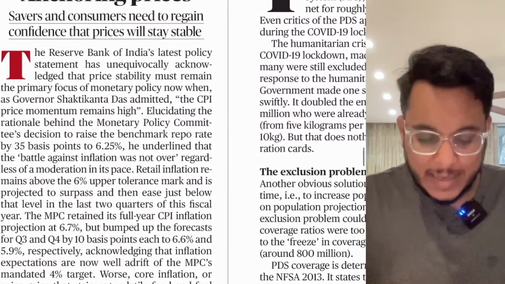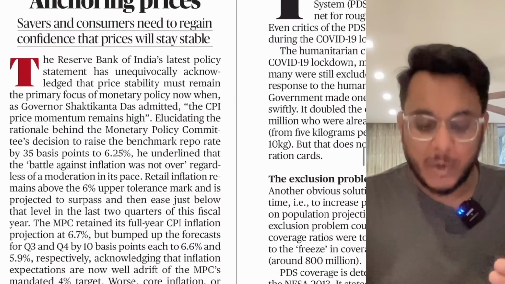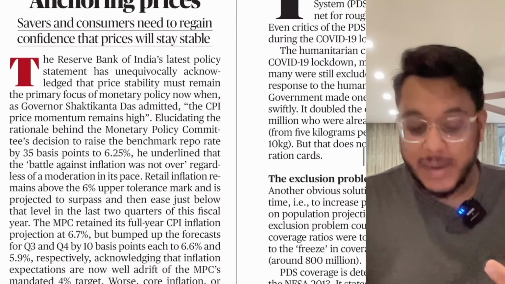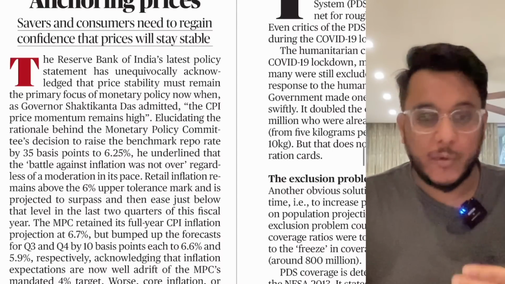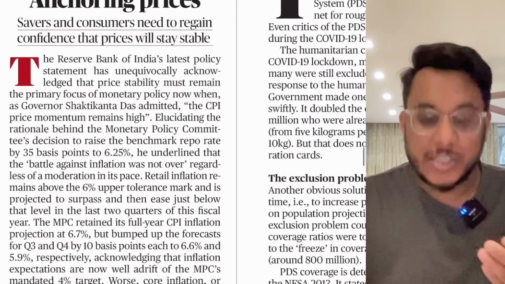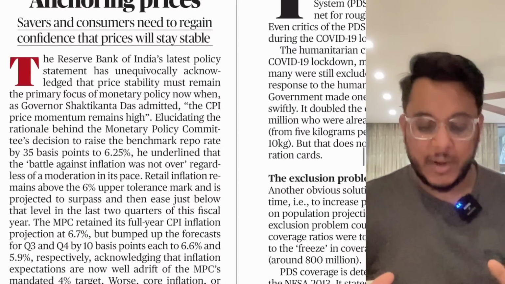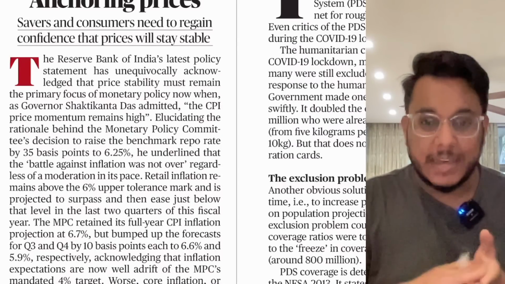So basically the article is talking about how recently the monetary policy, the RBI's policy statement, has come, and in this it has been provided that the inflation still stays high, and in this direction the repo rate is being increased.